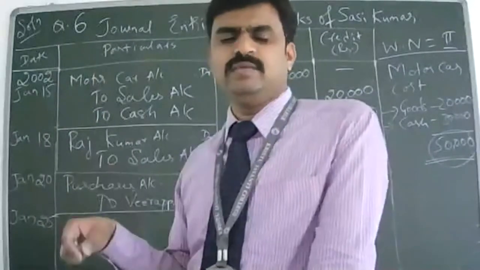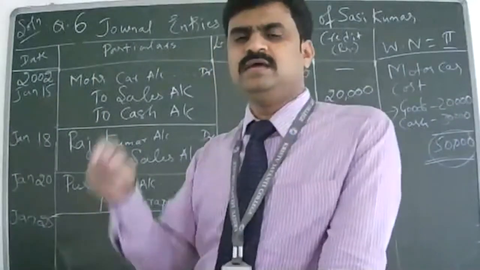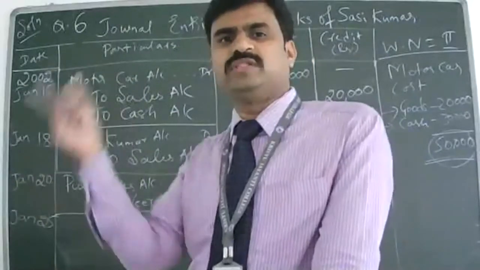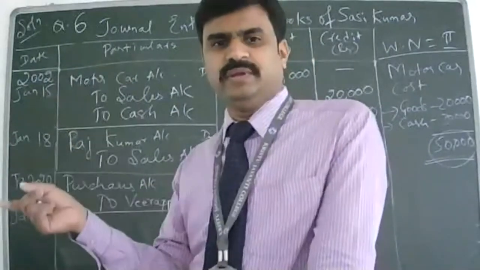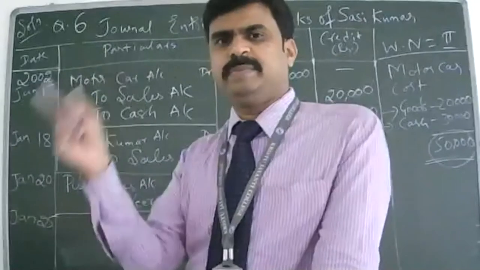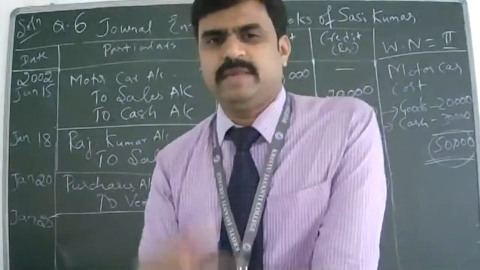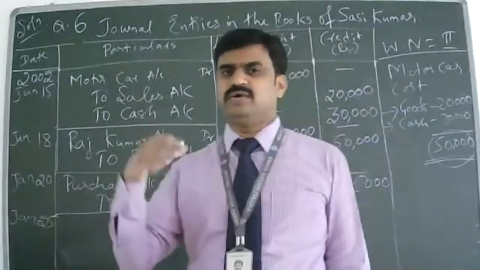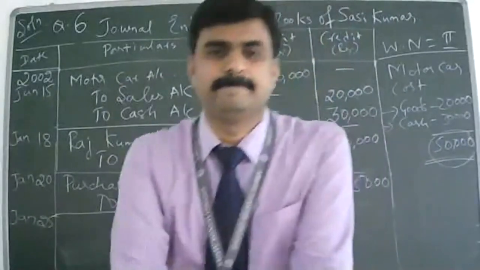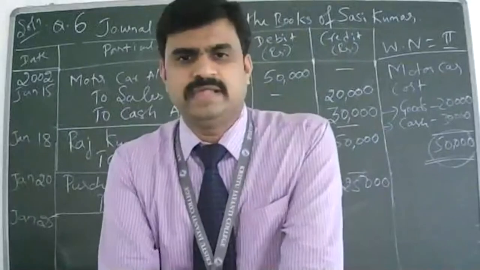So I have to reduce my purchase. How will I reduce my purchase? By entering the opposite entry. That is, purchase account will be credited. When I credit purchase account, it will reduce the balance. Clear? When I purchase, will the purchase account be debited or credited? Debit. Yes or no?